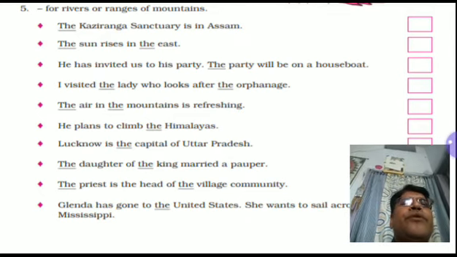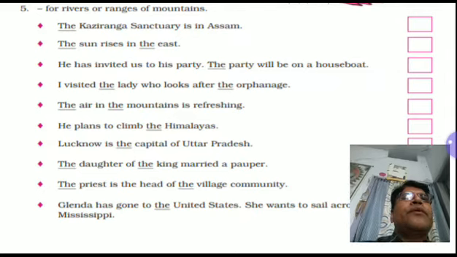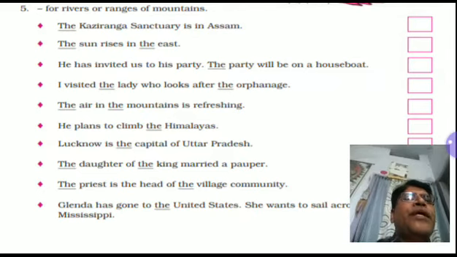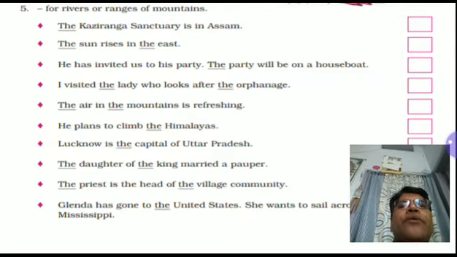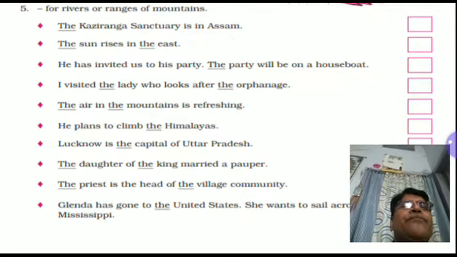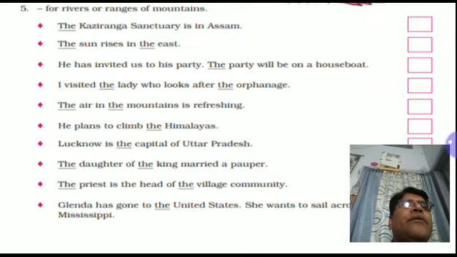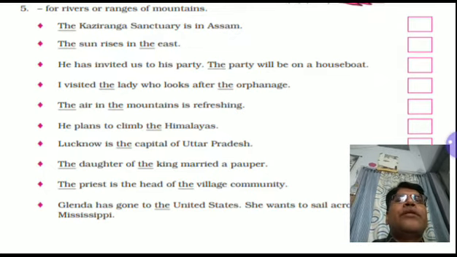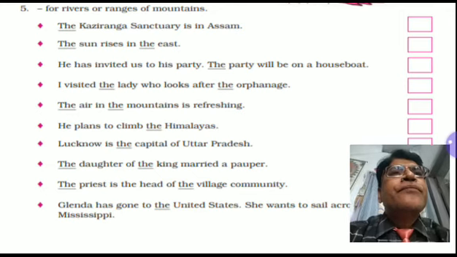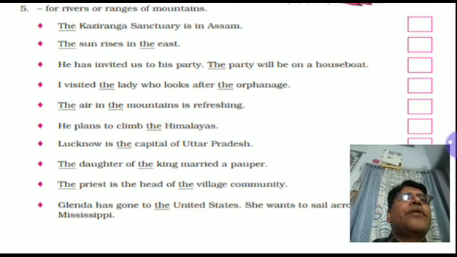5 number 1. 6 number, he plans to climb the Himalayas. This is a mountain range, so 5 number you have to give. Lucknow is the capital of Uttar Pradesh. Again here particularization, and so 1 number.